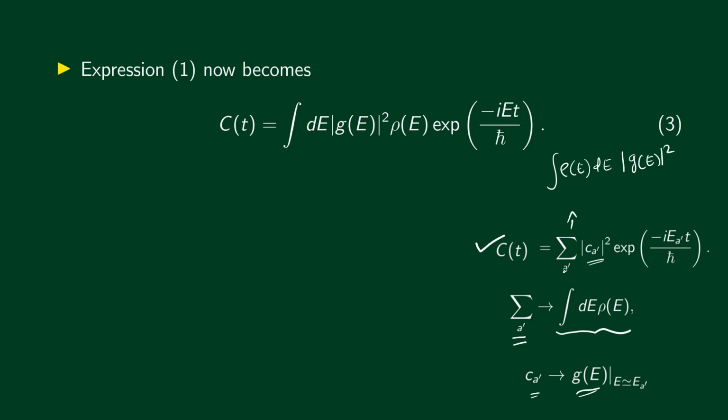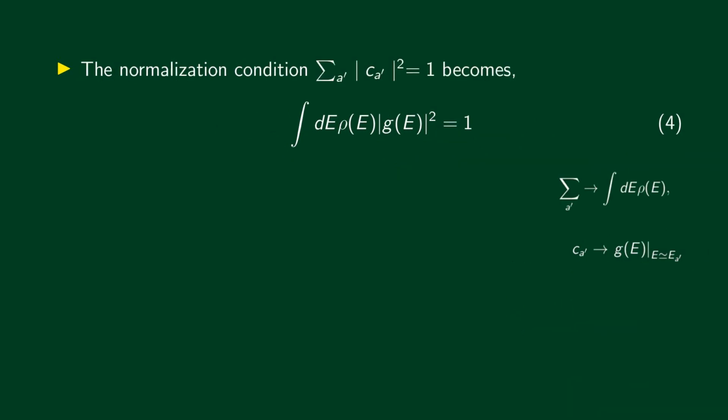And then instead of this discrete index, we'll simply write exponential minus iEt divided by h bar. Okay, so in this quasi-continuous limit, C of t becomes integral dE modulus of g of E square rho of E exponential minus iEt divided by h bar.